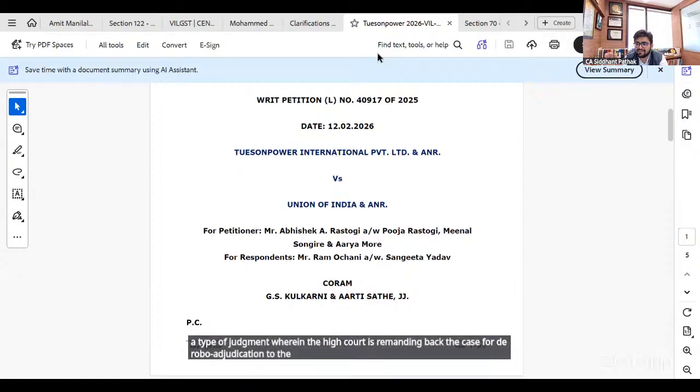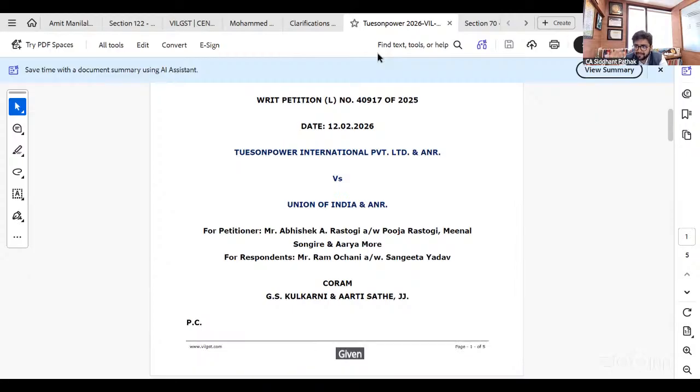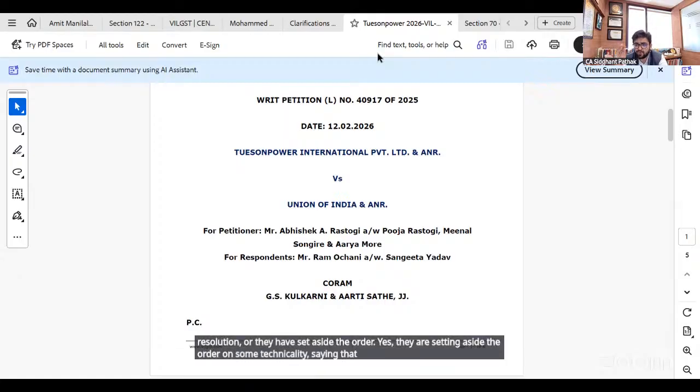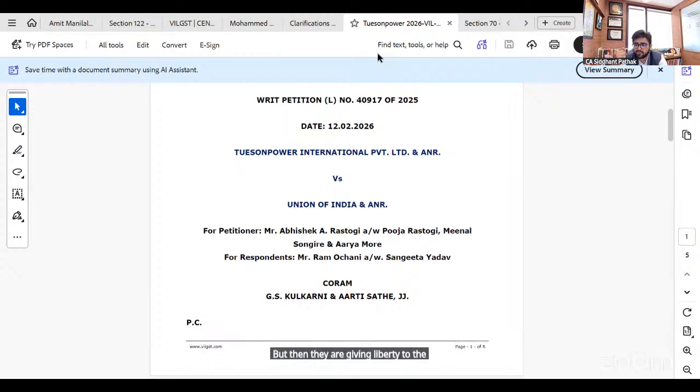In none of the cases have they given complete resolution or set aside the order. Yes, they are setting aside the order on some technicality, saying that this action or that action of the department is wrong, but then they are giving liberty to the department for de novo adjudication. So as on date, the trend of going to the High Court and getting it quashed seems very good as an advocate practice, looking at it from the surface.